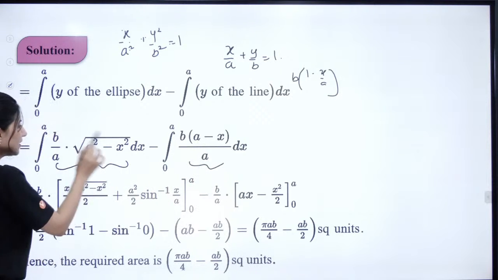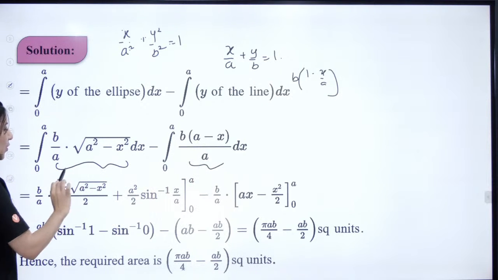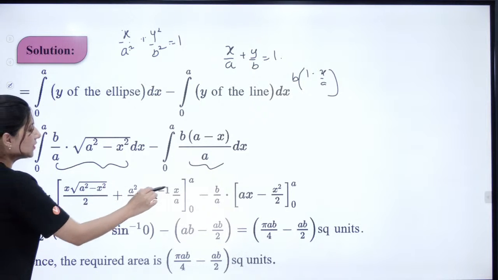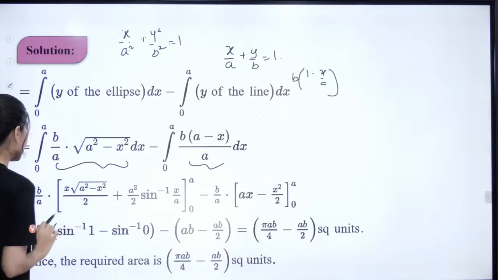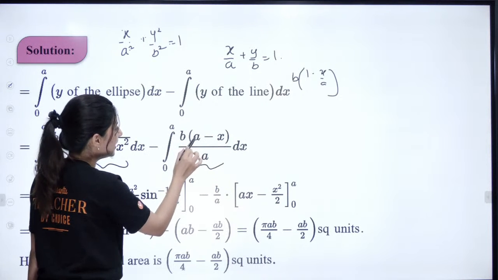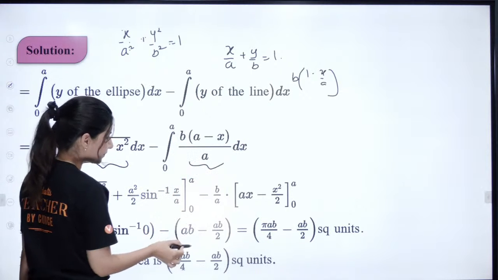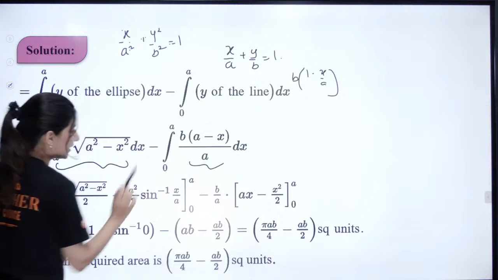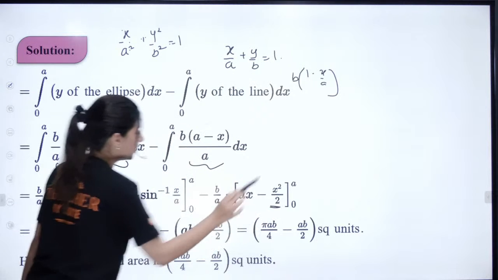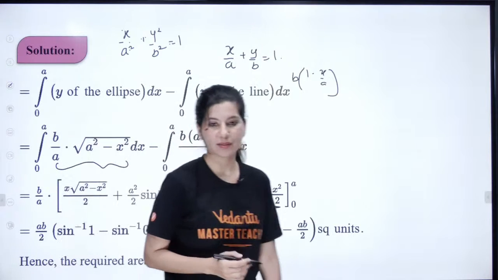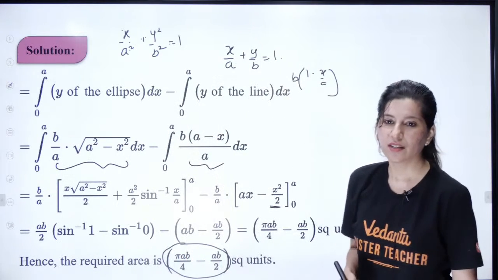Now you need to integrate. The integration of this is x by 2 (copy paste) plus a square by 2 sin inverse x by a. Right? And what about this? This is simple integration. This will be bx, and this will be x square by 2. Integration of x is x square by 2. Put the values, get the answer. If it is not an MCQ, this is the method. Alright.